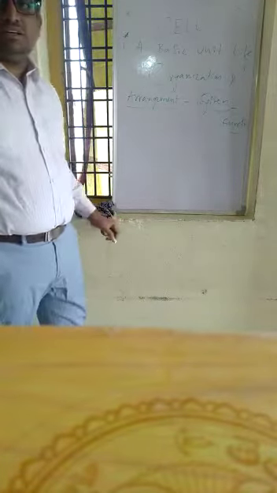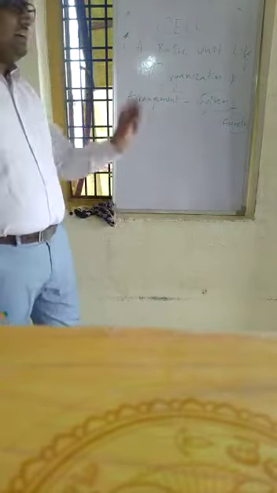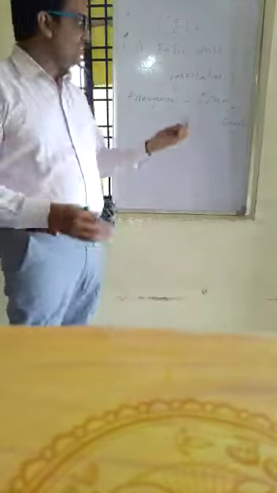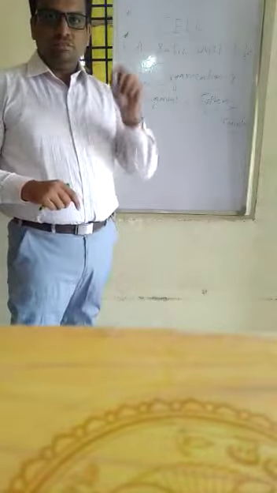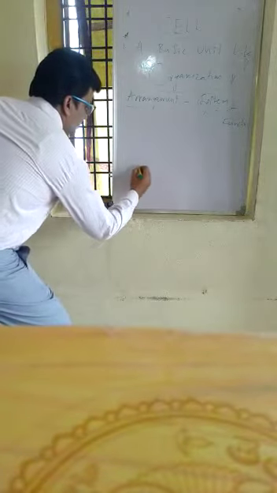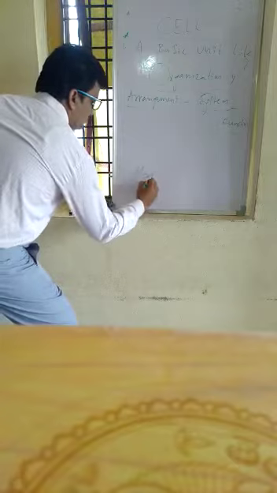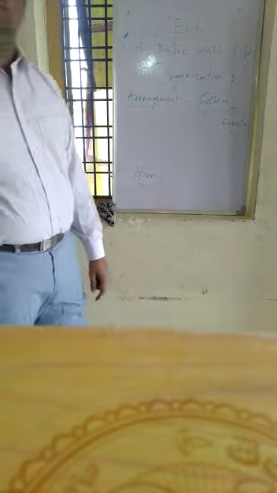In the same manner, in the entire world, matter exists. I am also matter. Anything is matter. So matter is made up of what? The smaller particles called atoms. So what is an atom? Atom is the smallest particle of a matter.